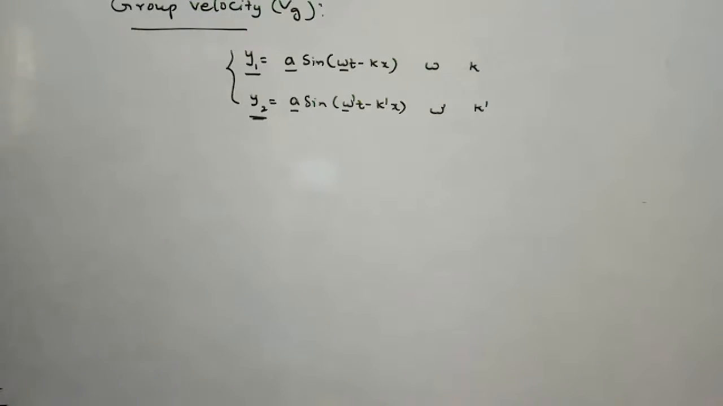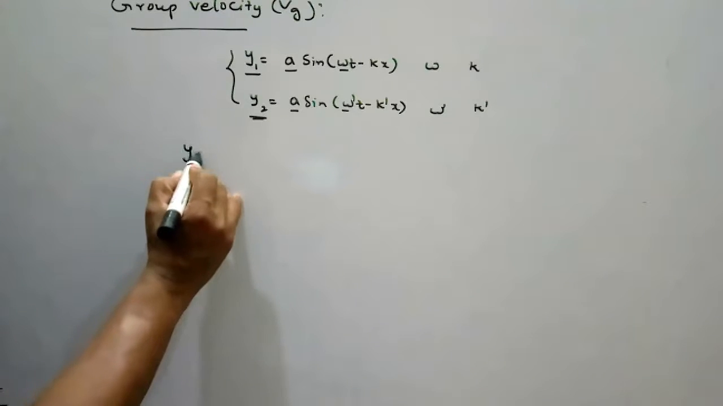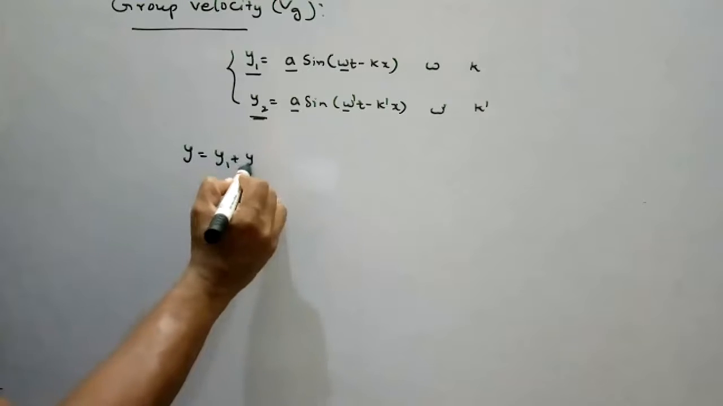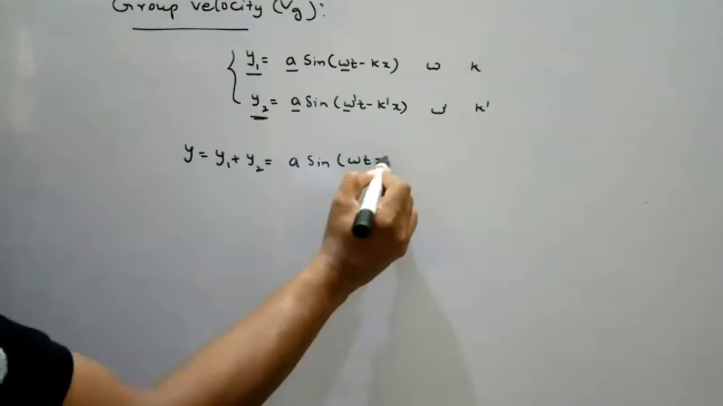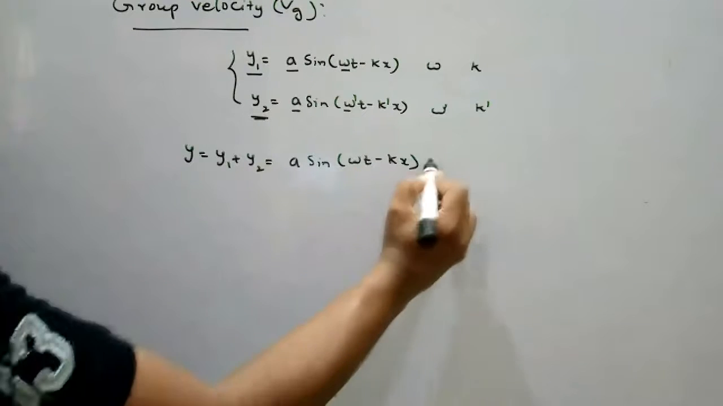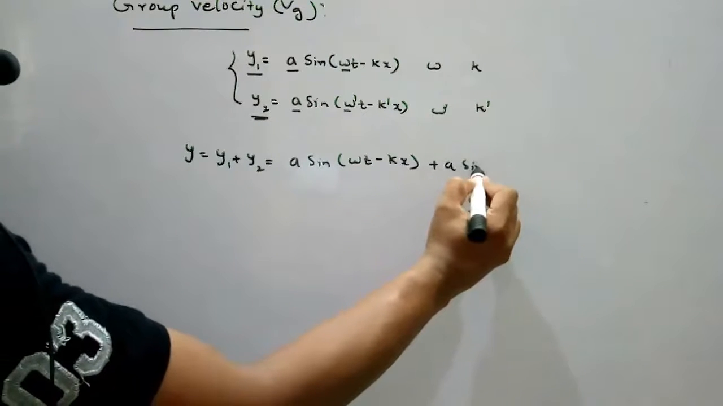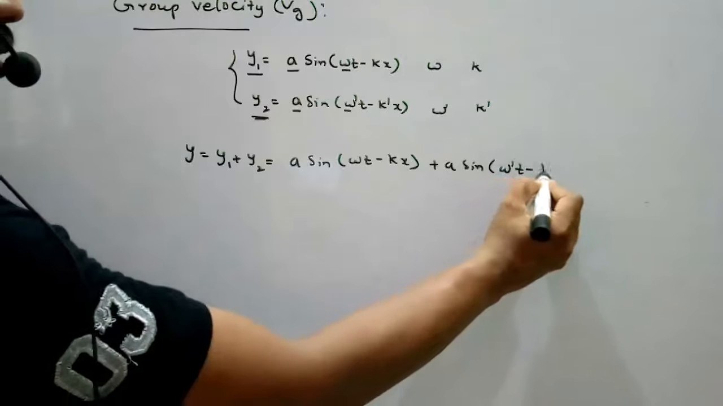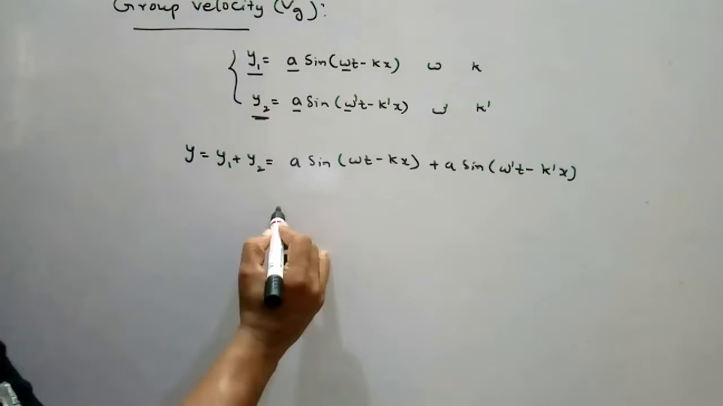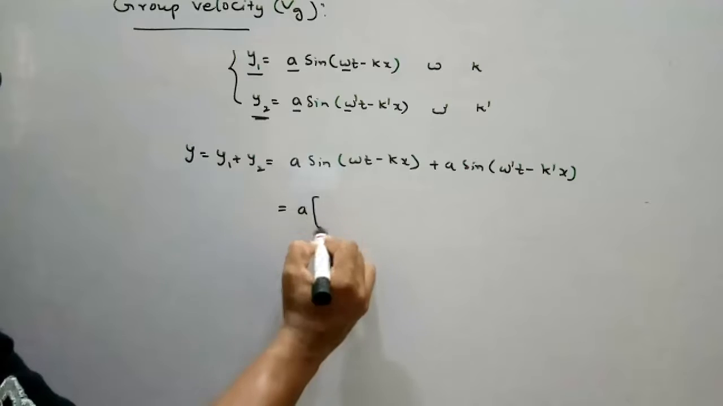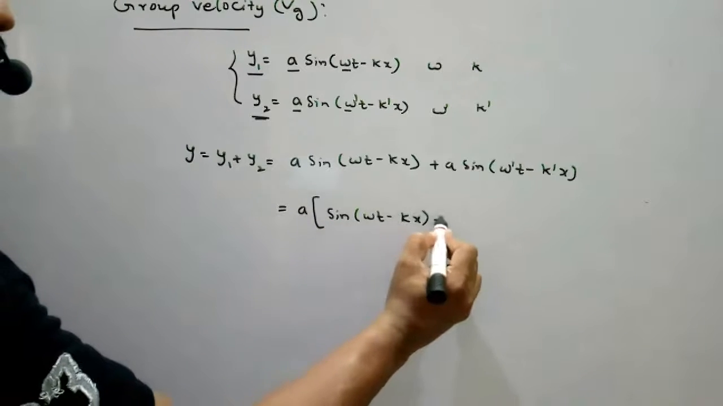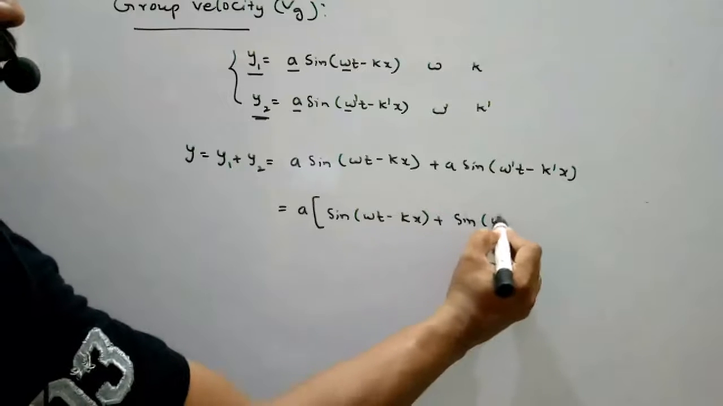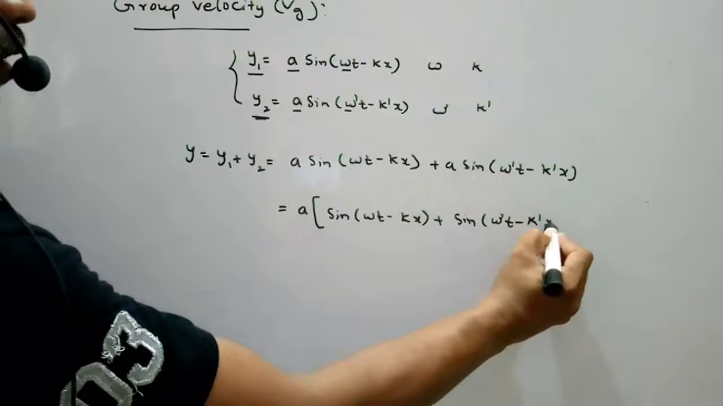After superimposing or interference, we get A sin(omega t minus kx) plus A sin(omega dash t minus k dash x). Taking A common, A times [sin(omega t minus kx) plus sin(omega dash t minus k dash x)].